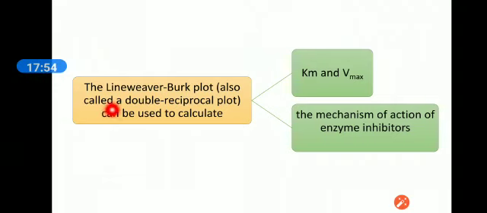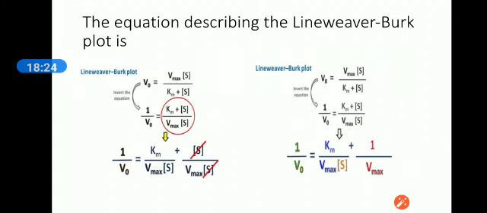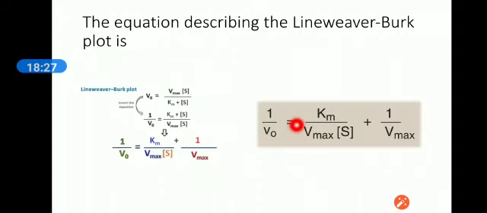The Lineweaver-Burk plot, also called the double reciprocal plot, can be used to calculate Km value and Vmax, and in our future lecture we will see the mechanism of action of enzyme inhibitors. The Lineweaver-Burk plot will help us discover the mechanism of action of enzyme inhibitors, either competitive or uncompetitive.